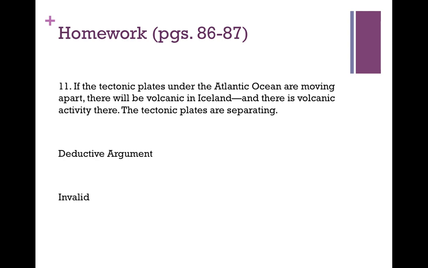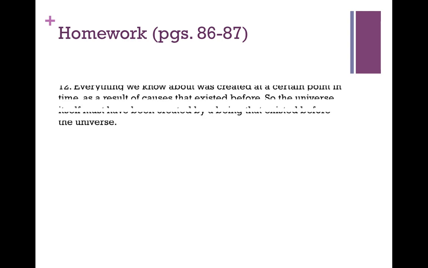Let's assume there is volcanic activity, but it's due to the mad scientist. Well, then both premises would be true, yet the conclusion could possibly be false. I came up with that imaginative scenario to illustrate this point again: as long as you can conceive of a way, no matter how bizarre or silly or stupid it is, in which the premises are true and the conclusion is false, then the argument is invalid. So this is an example of an invalid argument.